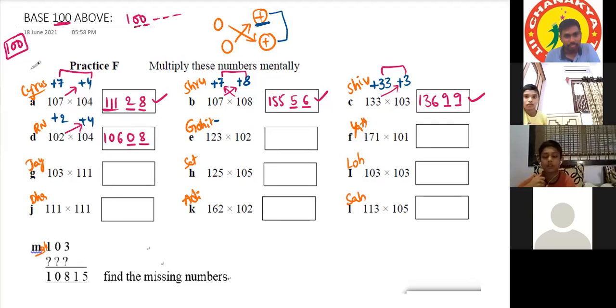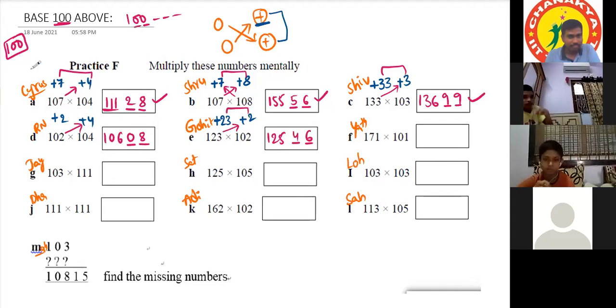Sir, the base is 100. So 123 is 23 more than 100, so it will become plus 23. 102 will become plus 2. Then 123 plus 2 is equal to 125. Then 23 into 2 is equal to 46. You have to reserve 2 places because 100 has 2 zeros. Answer is 12,546. Yes. Okay, very good.